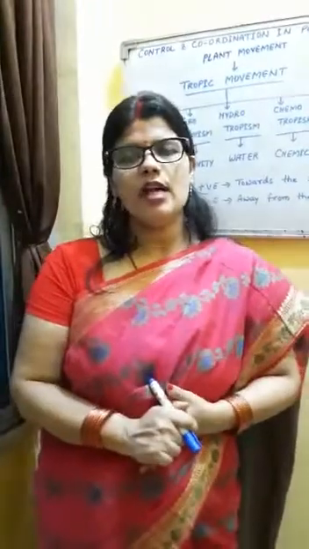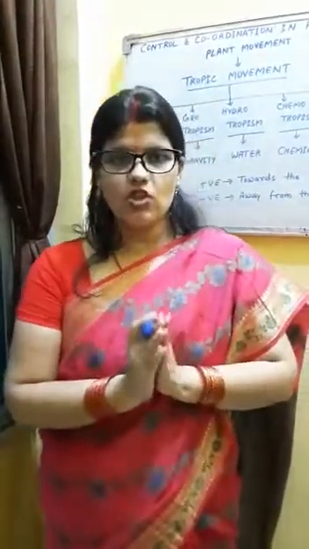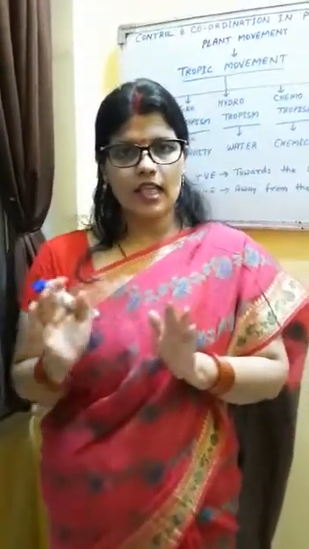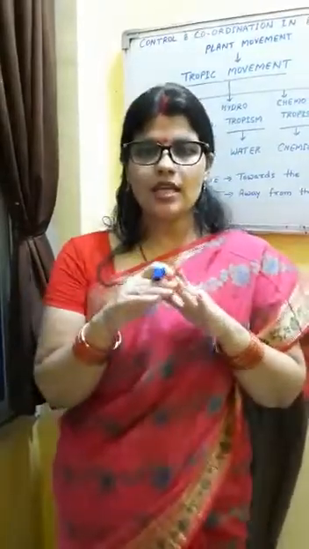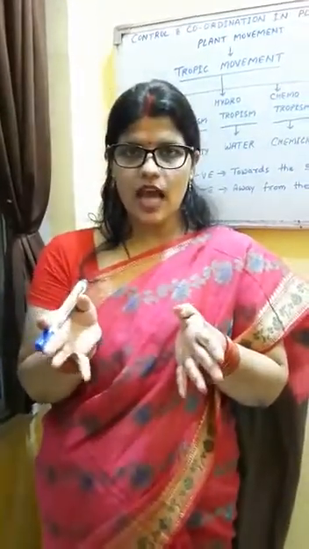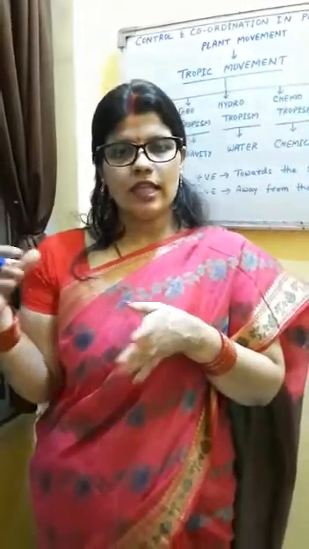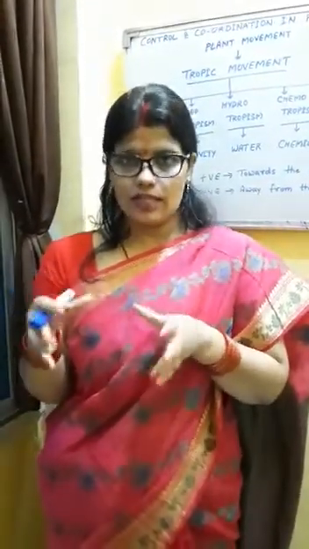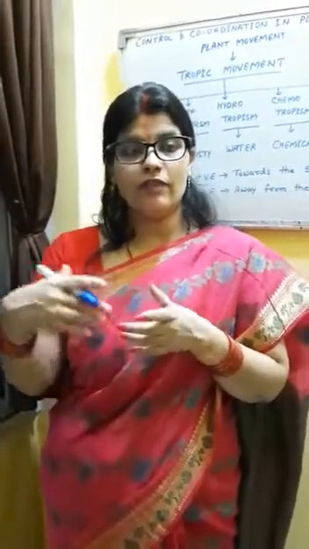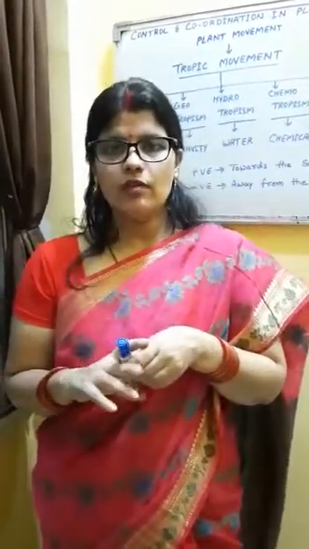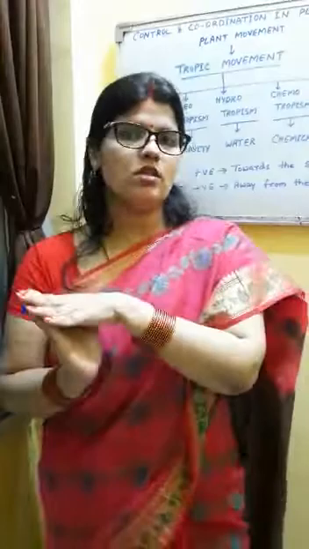Have you remembered that activity which you have done in lower classes? You have taken a potted plant and kept it in a dark room near a window, or you just keep it inside a cardboard box having one hole at one side. When we keep that pot inside the box or on the window, after a few days, when we observe, we find that the plant bends towards the source of light.